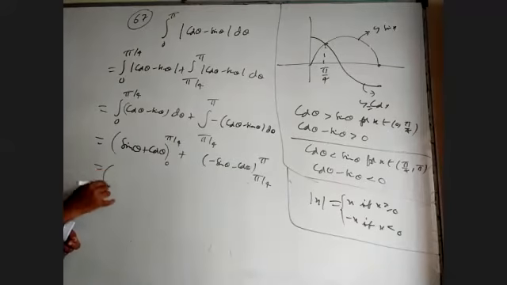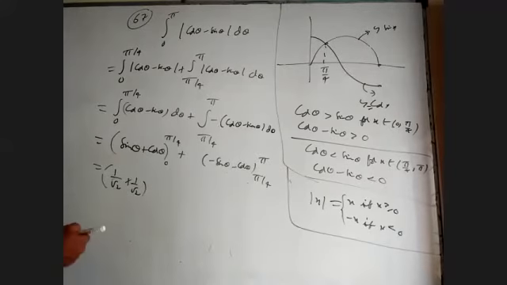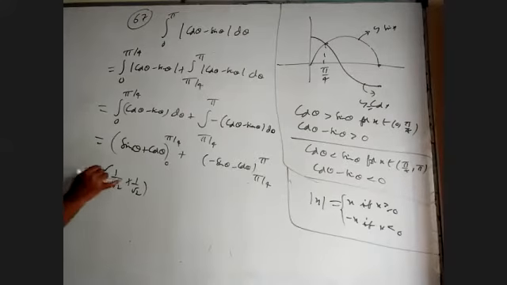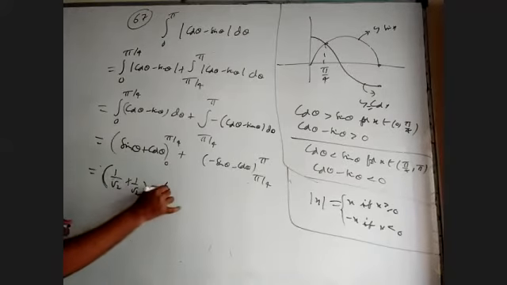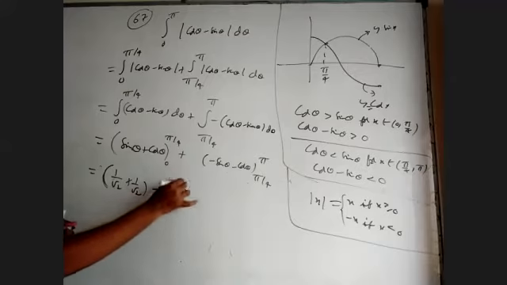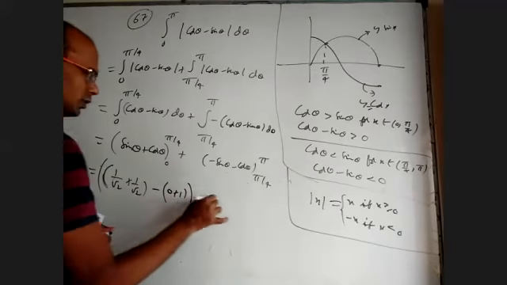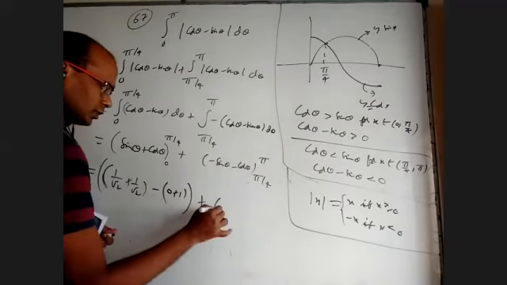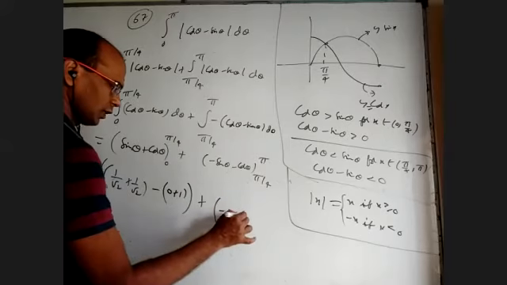When I put pi, I'll get 0 plus minus 1. When I put pi by 4, 1 by root 2 plus 1 by root 2. When I put 0, it will be 0 plus 1. Here, when I put pi, it is minus 0 minus minus 1.